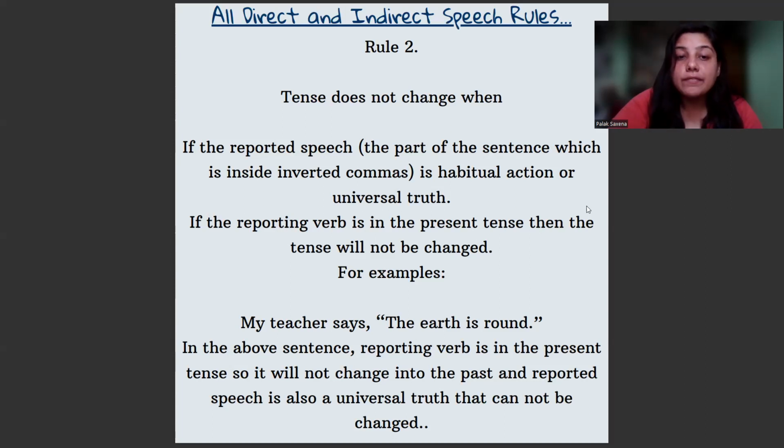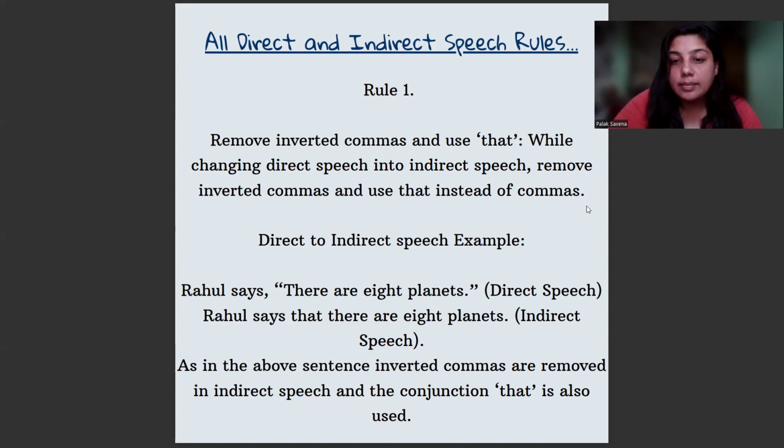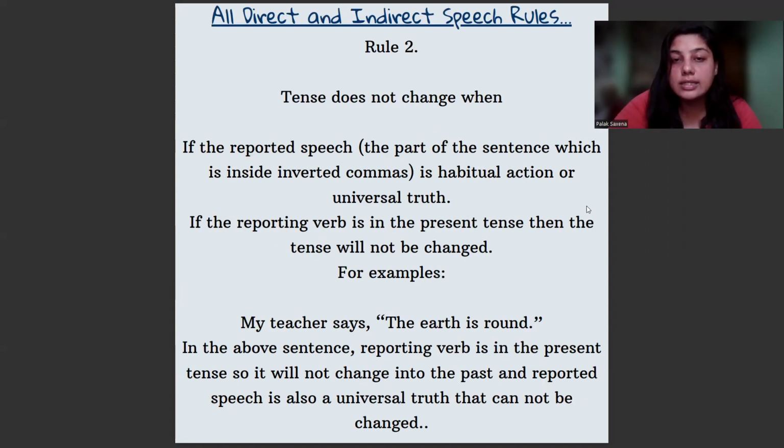Number one, if the reported speech, the part of the sentence inside inverted commas, is a habitual action or a universal truth. In the previous example, "there are 8 planets" is the reported speech. So if the reported speech is a universal truth or a habitual action, then we will use "that", which is a common rule, but we will not change the tense.